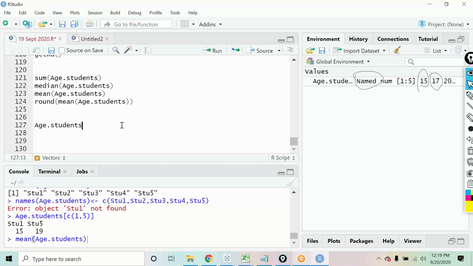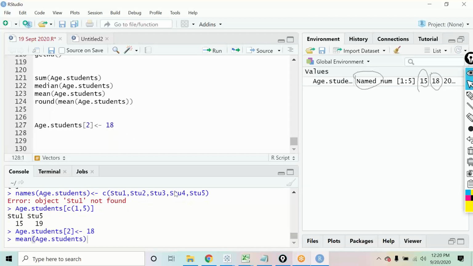Now, in this age.students, we have a couple of numbers stored. For example, if you realize that the age of the third student is incorrect, he is not 17 years but 18 years, and you want to update that number, how will you do it? You will say age.students, and we want to update student 2 with the number 18. This is how you can update that vector as well.